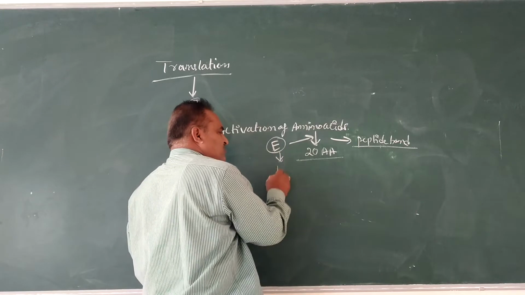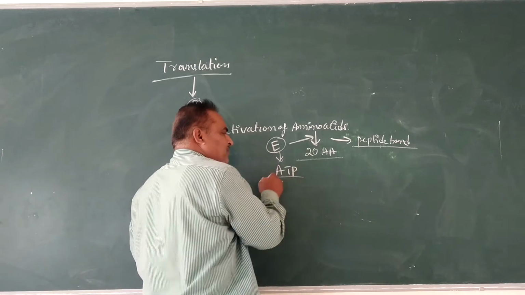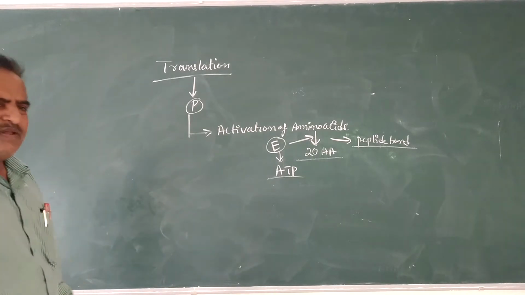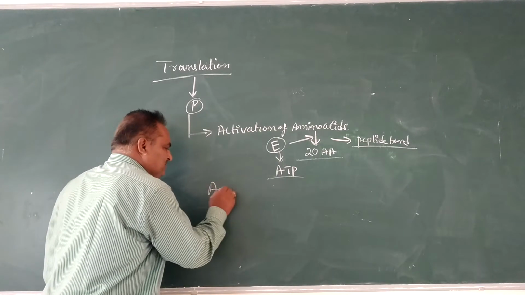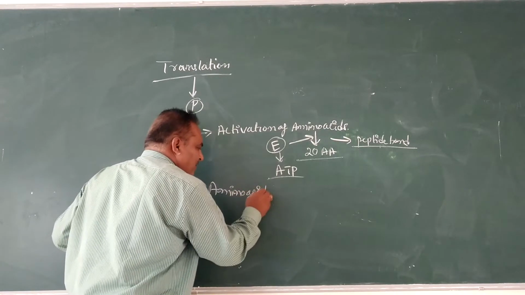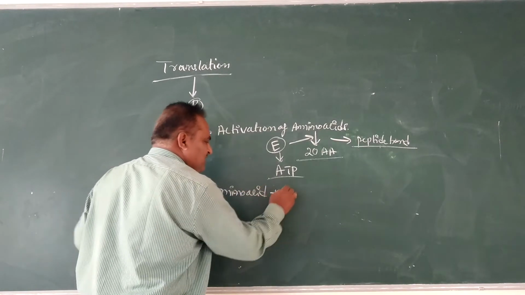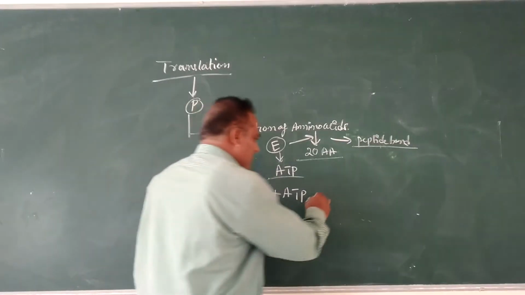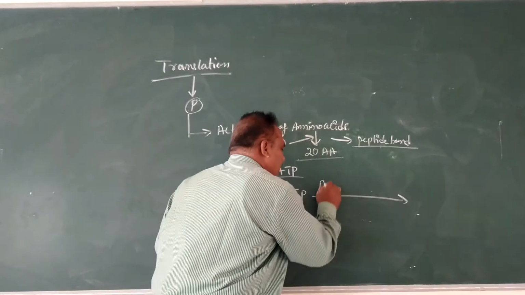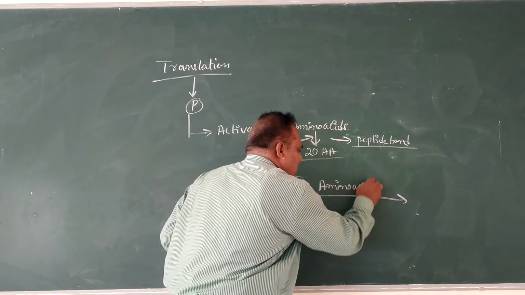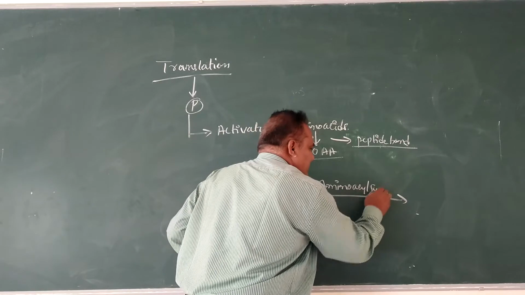The energy is always in the form of ATP, adenosine triphosphate. In this process, activation of amino acids, the amino acid combines with ATP in the presence of amino acyl synthetase enzyme.